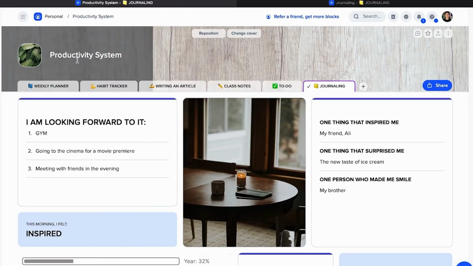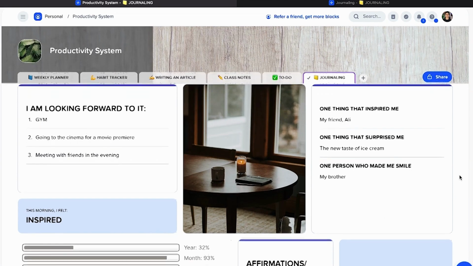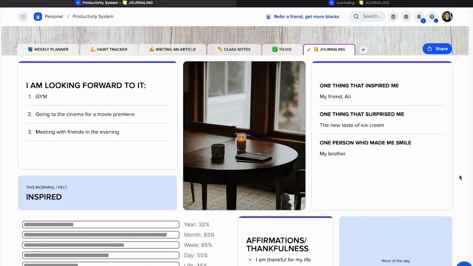Alright, we're again in my productivity system here, and we're going to look over a couple of things in the journaling section. As I talked about, journaling is very, very important, and let me show you an example of journaling that you could do. First of all, we have here, I'm looking forward to it, these things, as well as a nice picture.